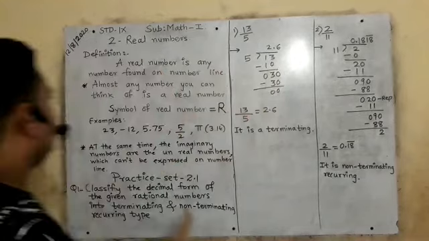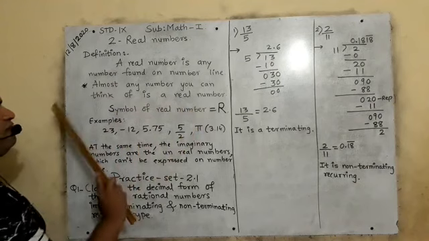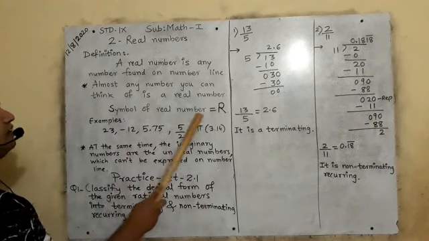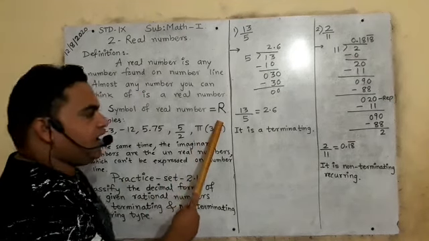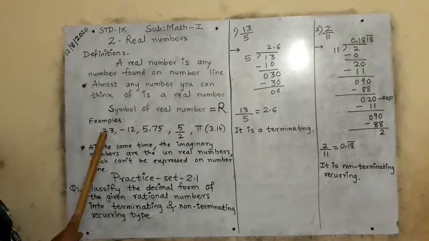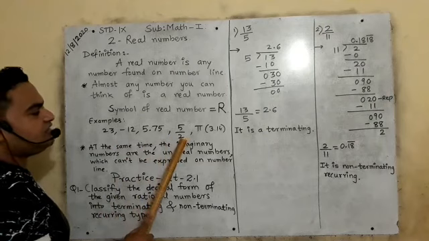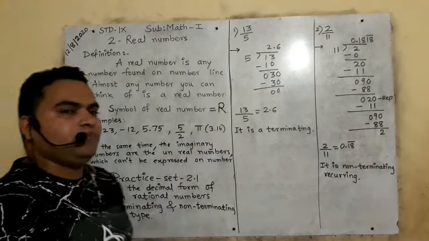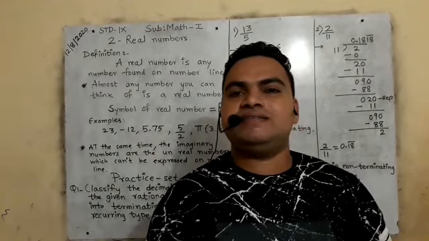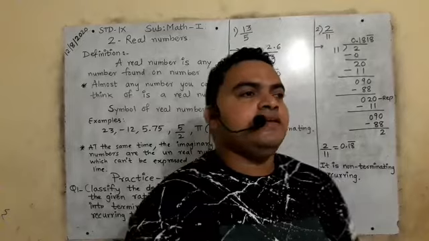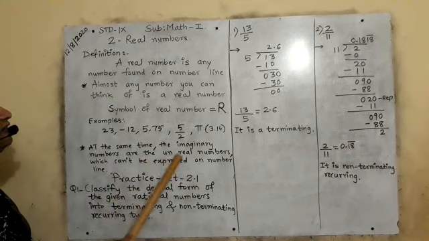Okay, see here. Almost any number you can think of is a real number. Every number is a real number. The symbol of a real number is capital R. Examples of real numbers: this is a positive or natural number, this is an integer, this is a decimal, this is a rational number, and this is the value of pi, 3.14. In short, always remember every number is a real number, and only the imaginary numbers are unreal numbers.